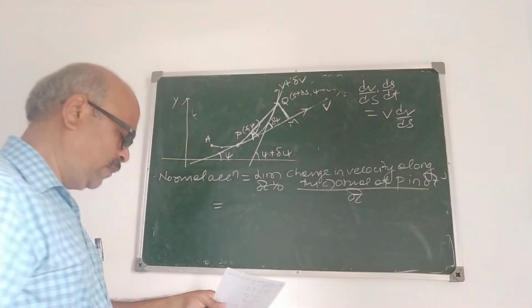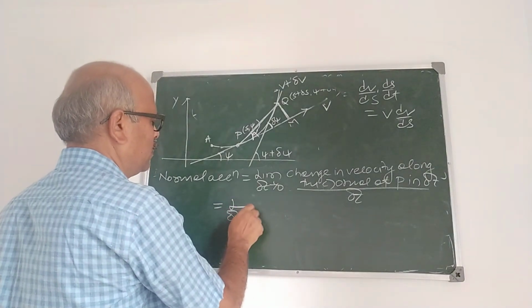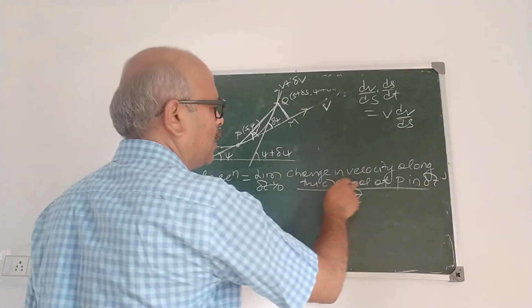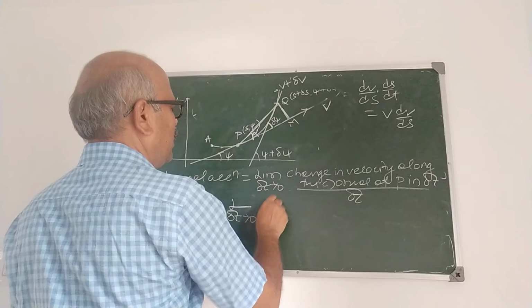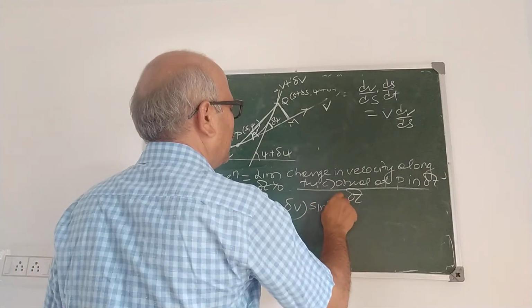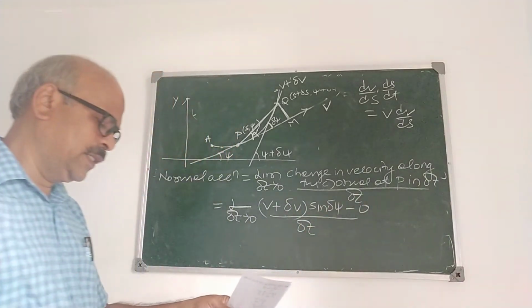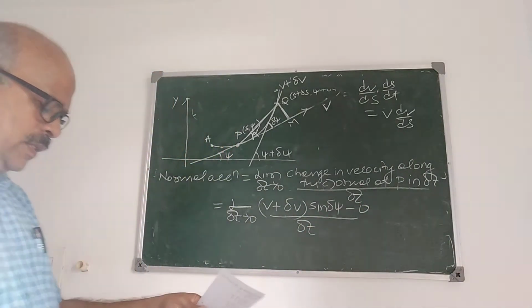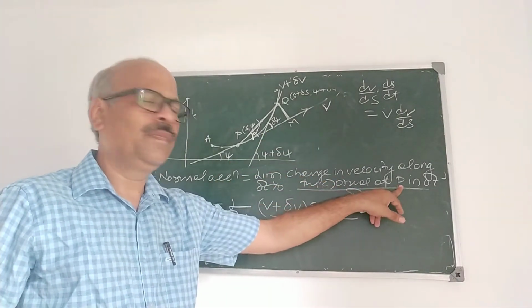It is therefore limit delta t tends to 0. The change in velocity along the normal at P is the normal component of v plus delta v. It is v plus delta v sine delta psi minus 0 divided by delta t. Why minus 0 here? Minus 0 because normal velocity is 0.